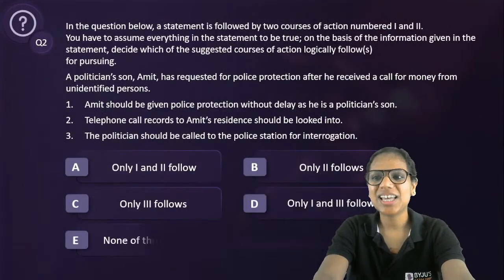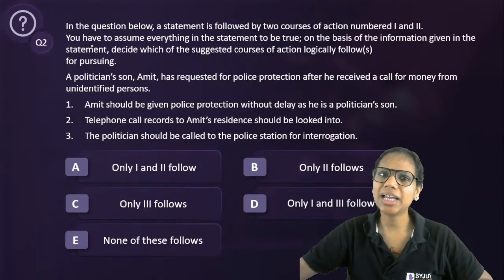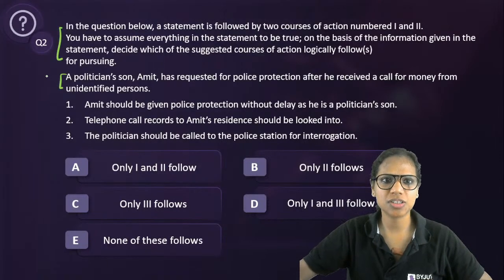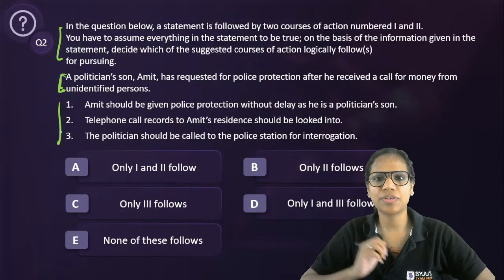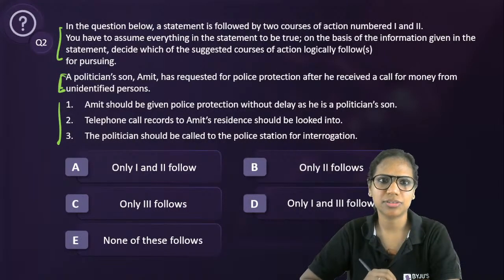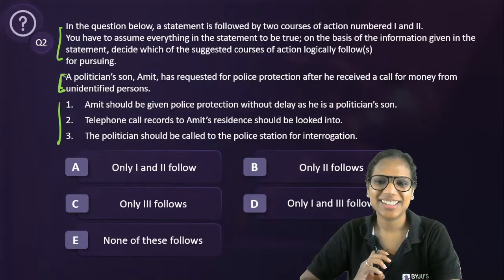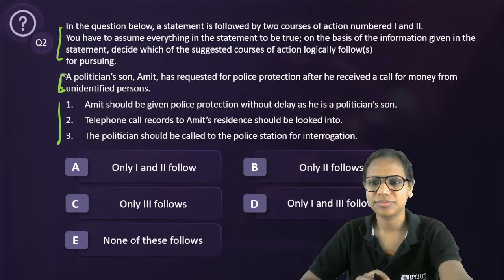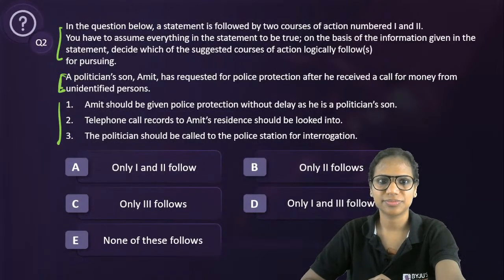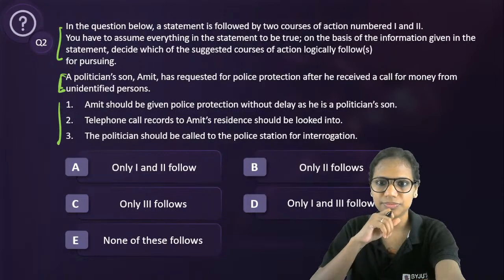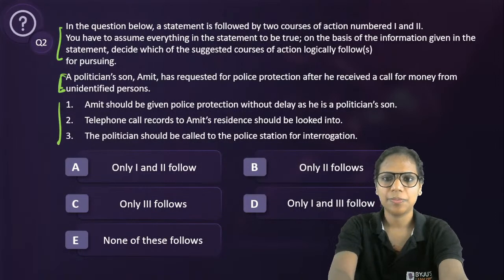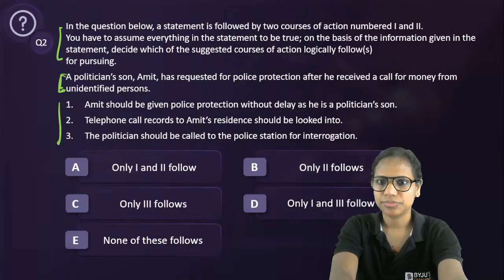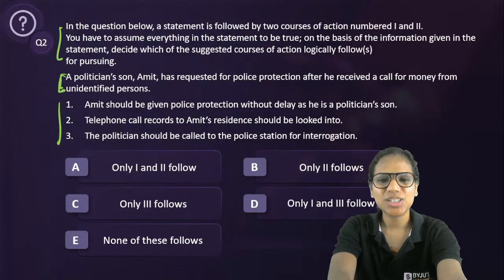Now, let's have a look at question number 2. Again, the same instructions, a statement. This is the statement which is followed by 3 courses of action. Tell me which one logically follows. Interesting question. If I am hiding any option, then you can let me know. These 1 and 3 follow.